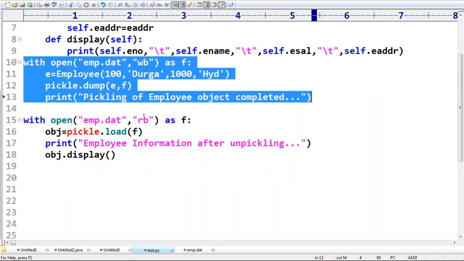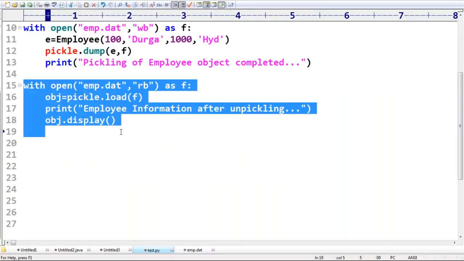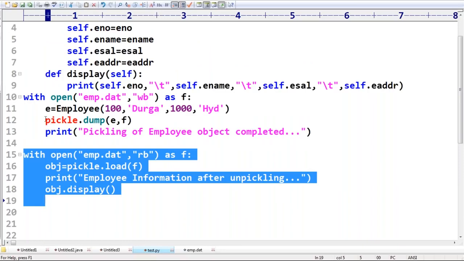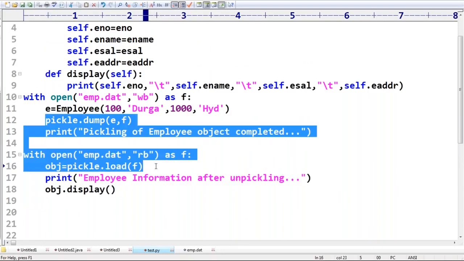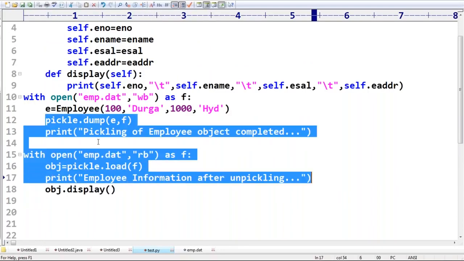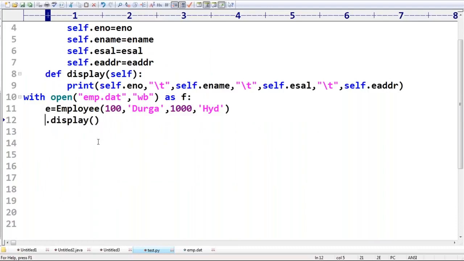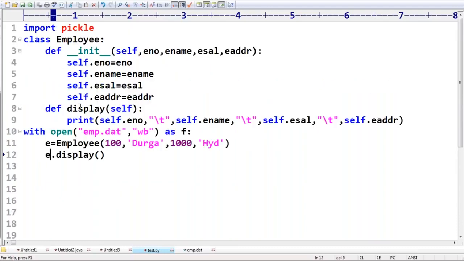What is the need of saving to the file? What is the need of reading from the file, directly from the object? You can get the data. Are you getting that? Directly from the object, you can get the data. Sir, display. Directly it's going to print.